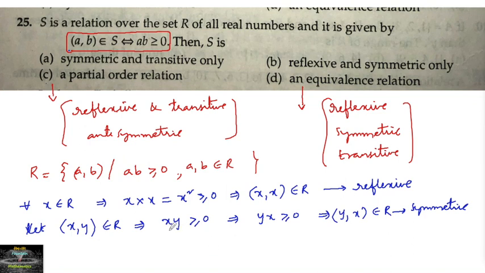See, when both are positive, if x is positive and y is positive, then xy is also positive. If both are negative, if x is negative and y is negative, then also it is positive. If they differ in sign, then it will be less than or equal to 0. So to satisfy xy greater than or equal to 0, either plus into plus or minus into minus, in either way you get the same. So xy greater than or equal to 0 also implies yx greater than or equal to 0, and hence we can say this relation is symmetric.